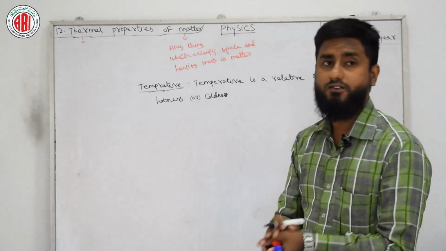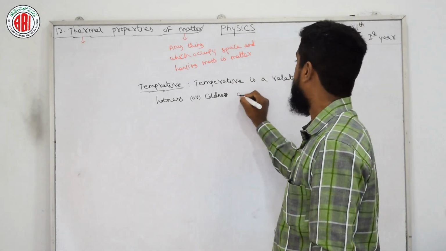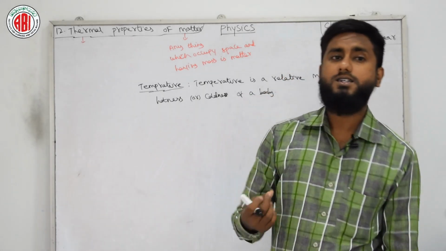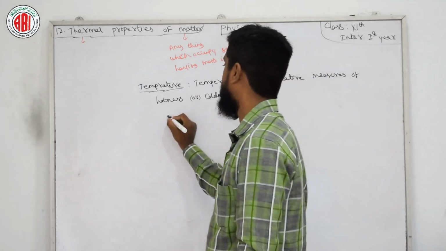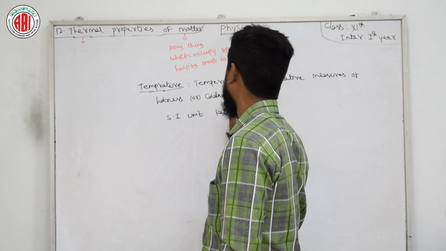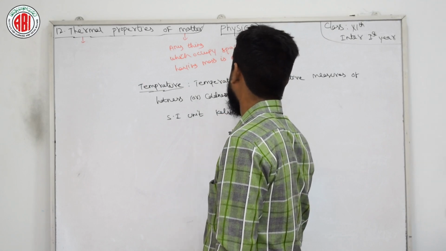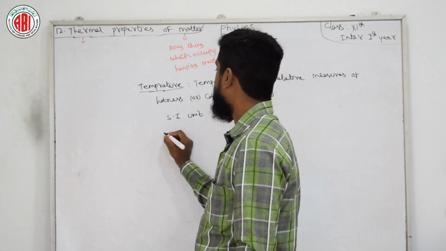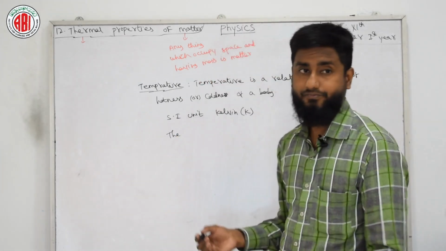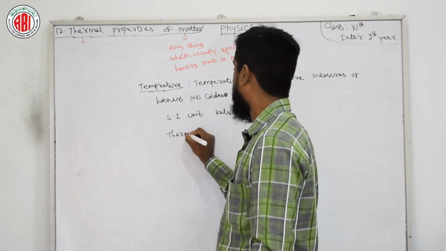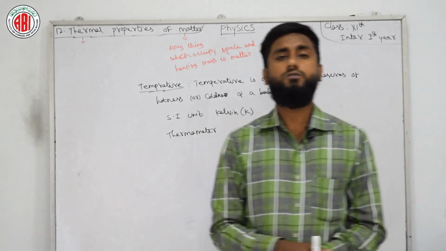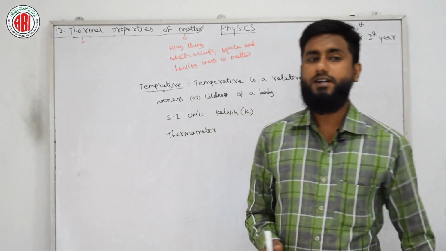And we have different units related to temperature. Usually temperature is measured in Kelvin as the SI unit. Its SI unit is nothing but Kelvin, and its short form we can write as K. And the instrument used to measure temperature is the thermometer. This is the instrument which is usually used to measure temperature.